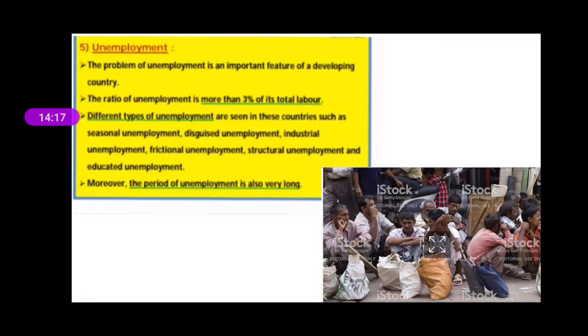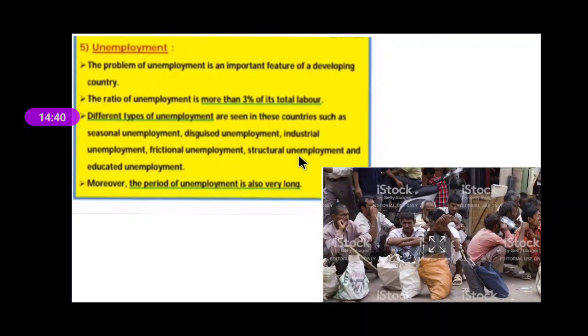Here production does not become less. Though the family members are fewer, the production is the same. This is known as disguised unemployment.